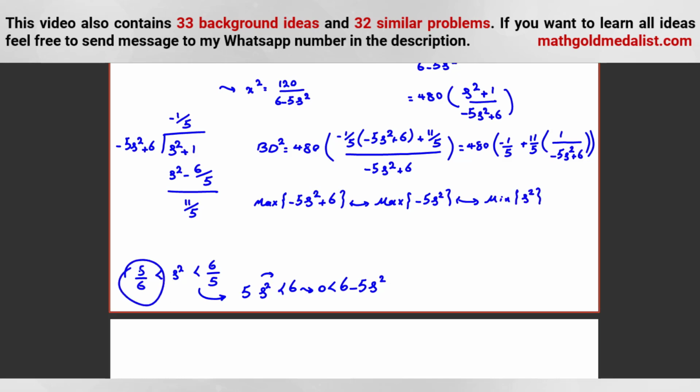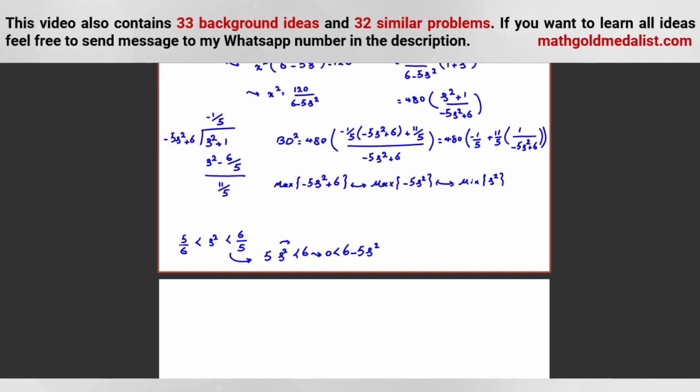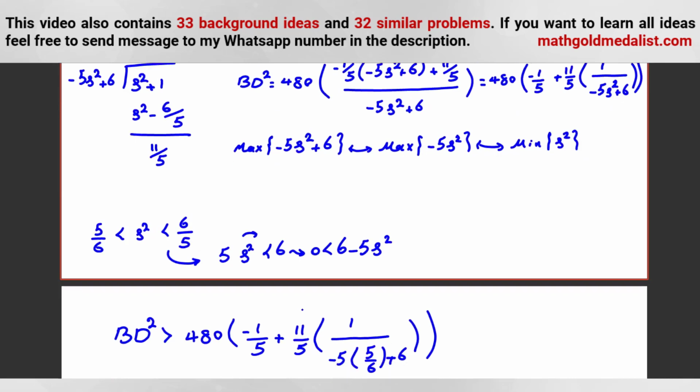Minimum of s squared is what? 5 over 6. We know that s squared can be so much near to this number, but cannot be equal exactly to this number. So BD squared is always strictly greater than the value when we replace s squared with 5 over 6. 480 times negative 1 over 5 plus 11 over 5 times 1 over negative 5 times 5 over 6 plus 6. And BD squared can be so much nearer to this, but always greater than this.